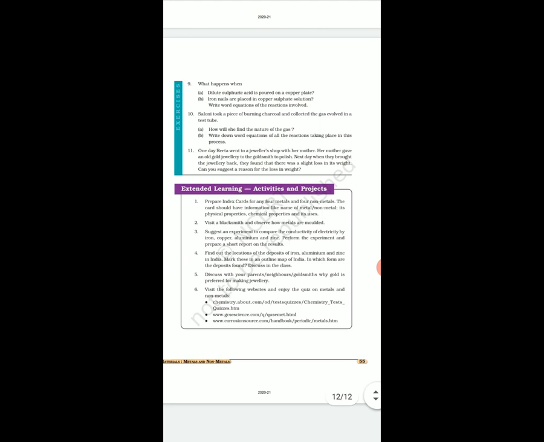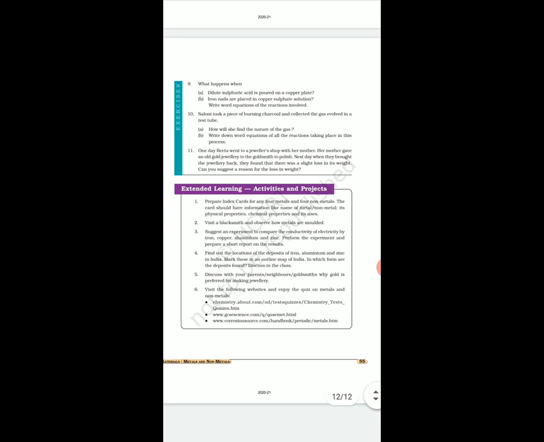If it turns red, then it is an acid. If it turns blue, it is a base. And if it does not show any change, then it is neutral, right?